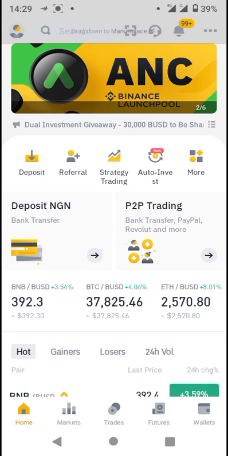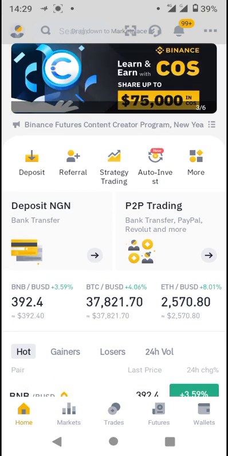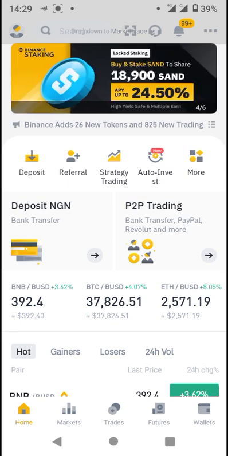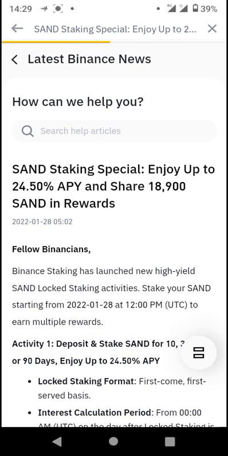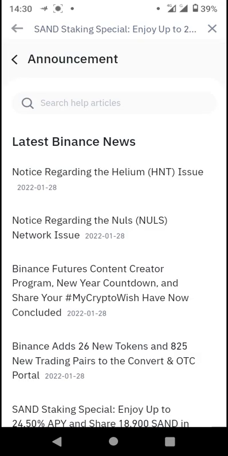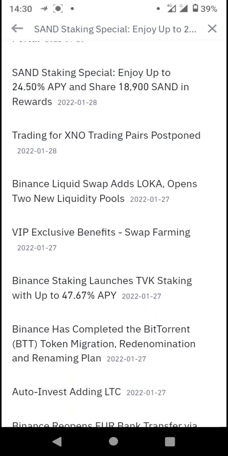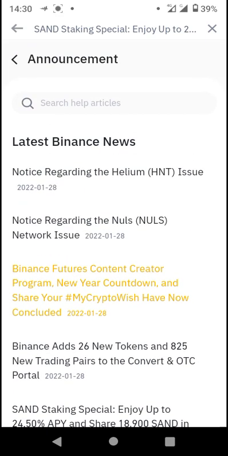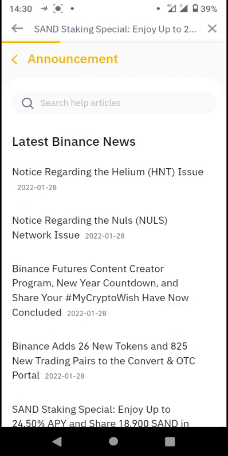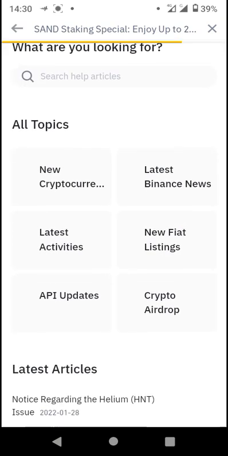Before we go too deep, there is a latest activity that is being made available on the dual investment feature. These activities are usually on a regular basis. So Binance usually comes up with several activities to encourage users to utilize the crypto space and benefit from the crypto space as much as possible. One of these we'll be looking into is the ongoing dual investment airdrop.